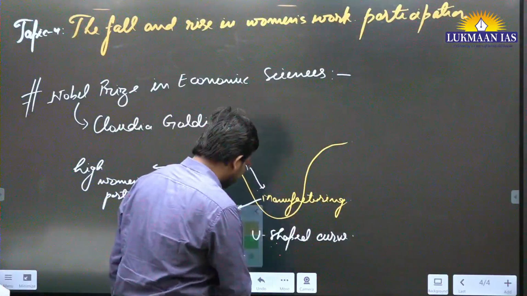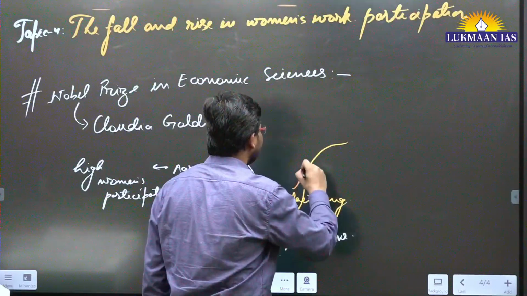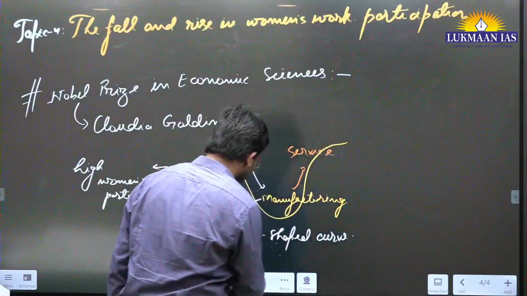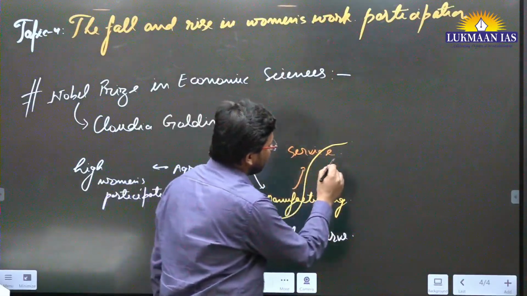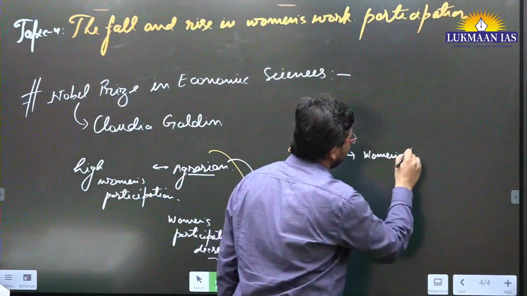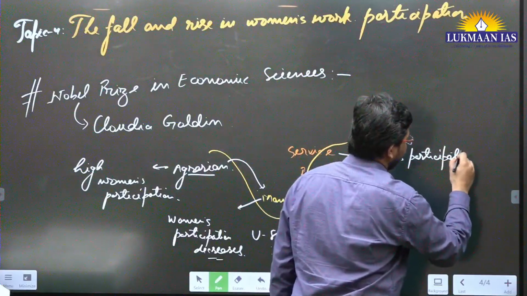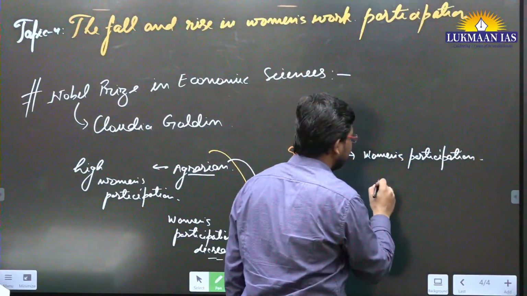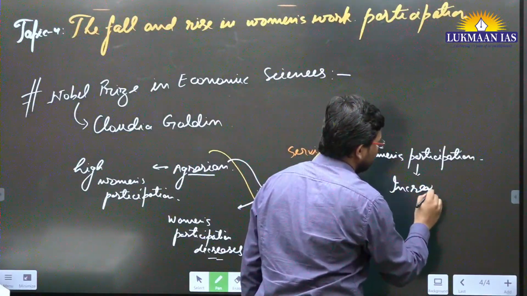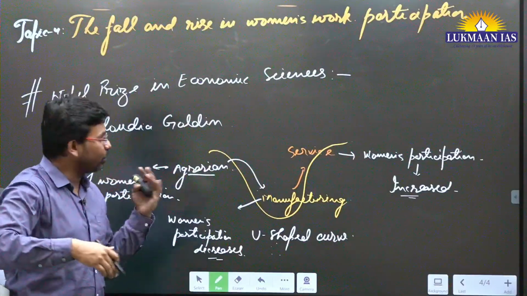Again, when the structure of the economy shifted to the service sector, when the service sector also assumed prominence, women's participation has gone up again. Women's participation has increased. So this is known as the U-shaped curve of Claudia Goldin, the Nobel Prize winner.